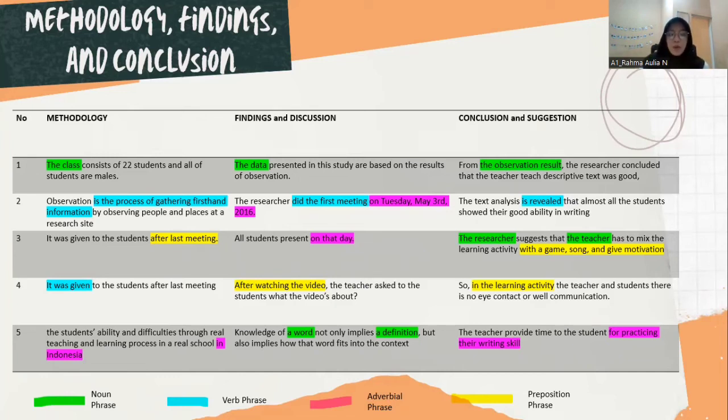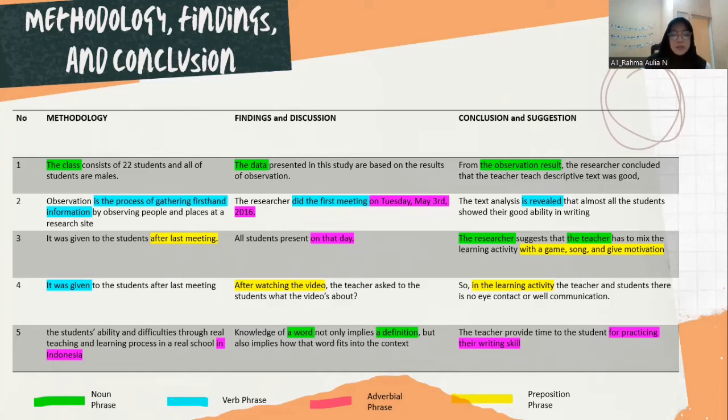So the third one: it was given to the students after the last meeting. So "after the last meeting" is a prepositional phrase, in which "after" is a common expression usually used in prepositional phrases, and "last meeting" itself modifies the word "students". Sorry, I mean "given". And then the fourth one: it was given to the students after the last meeting. "Was" here is an auxiliary verb, and the main verb itself is "given". So it can be concluded that "it was given" is a verb phrase.